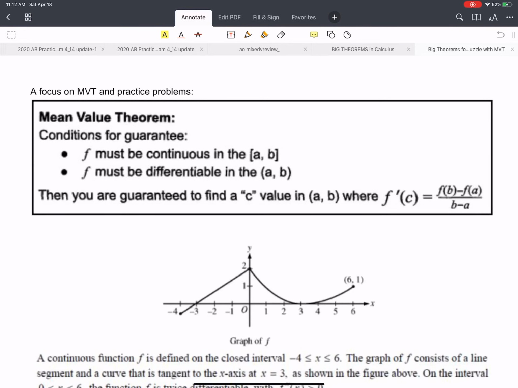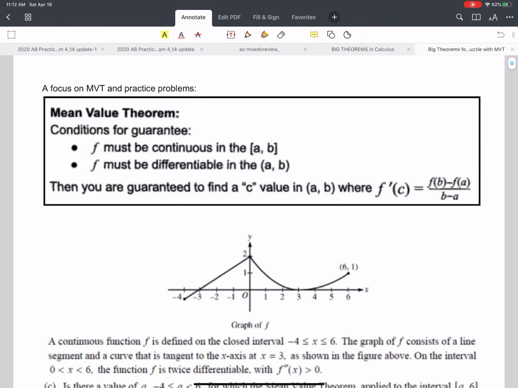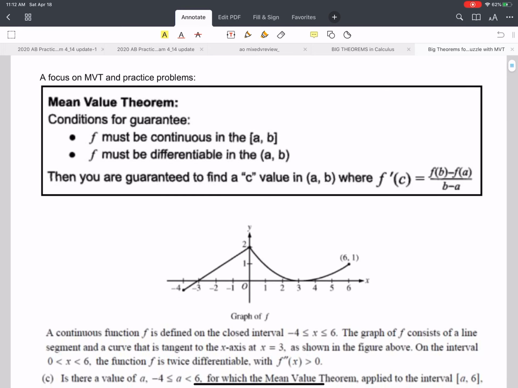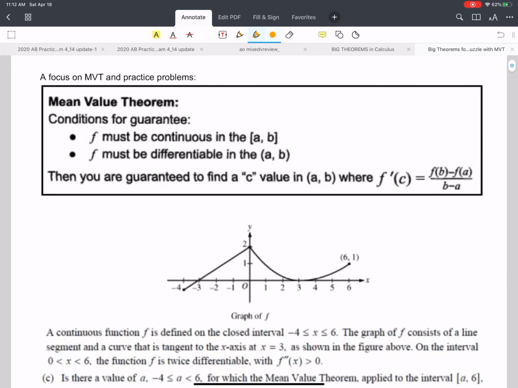Hi guys, I just wanted to create a little video to help you with mean value theorem because a lot of people were asking about that when you did your reflections. So mean value theorem, as you can see here,